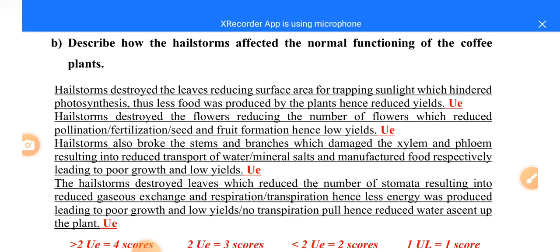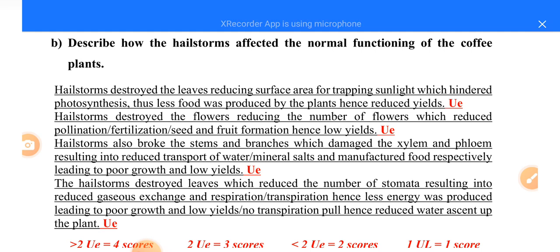So when we look here, point 1 said hailstorms destroyed the leaves, reducing the surface area for trapping sunlight, which hindered photosynthesis. Thus less food was produced by the plants, hence reduced yields. So when these leaves are destroyed, obviously there will be reduced surface area for trapping sunlight, which hindered photosynthesis.